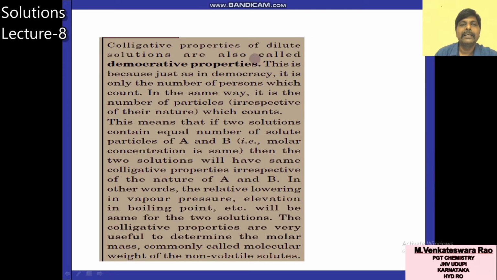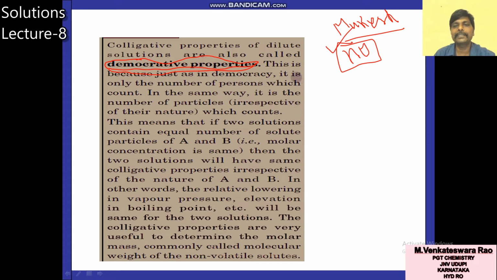properties of the dilute solutions are also called democratic properties. So, democratic country India. In India everybody has equal rights. So that means even Mukesh Ambani sir and one common Aam Aadmi, both are having equal rights because it is a democratic country. So depending on number, not on nature. Colligative property depends on numbers, not on the nature.